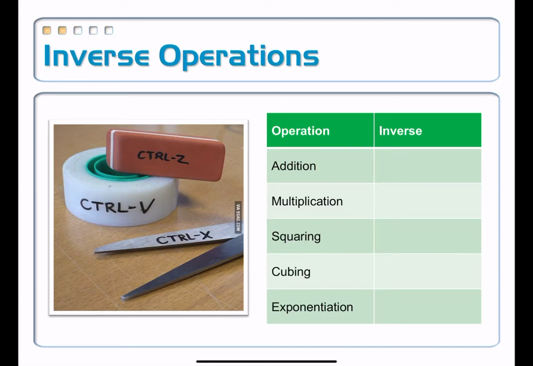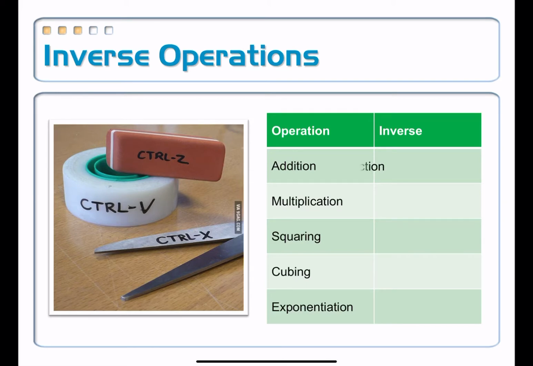All right, well, if it was Control X, which is cut, that means I get rid of something. That's not what inverses are doing, no. Control V, that means I've taped or pasted something on there. No, that's not what's happening. Control Z, I'm undoing what I just did. And that's exactly what's happening with inverse operations. By inverse operations, we mean if I do addition, like I see in this table, what would undo that addition? What's the inverse of that?